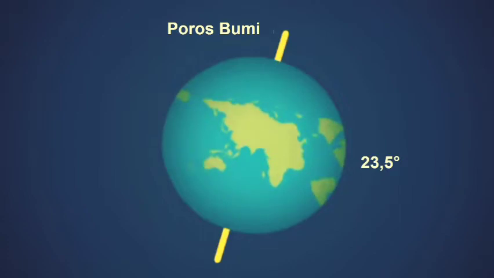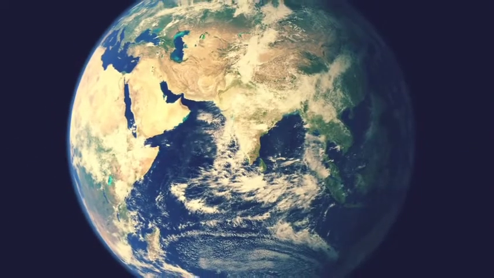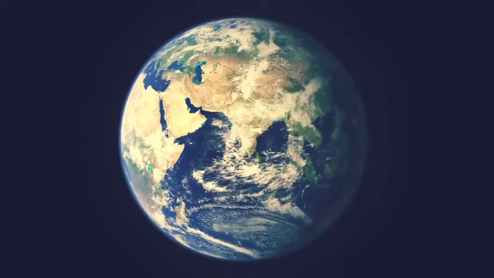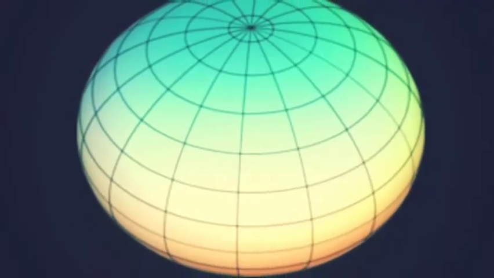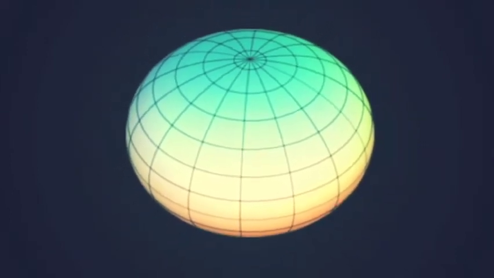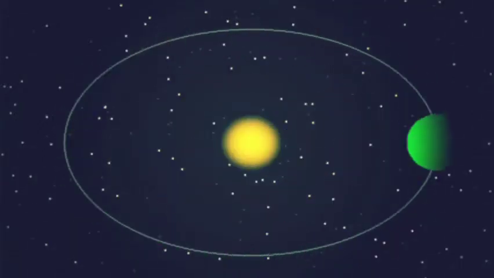The fifth is the difference in the acceleration of gravity of the Earth. The shape of the Earth is oblate at both poles and expands at the equator. This condition results in the acceleration of gravity at the poles being greater than at the equator. The second movement of the Earth is revolution.